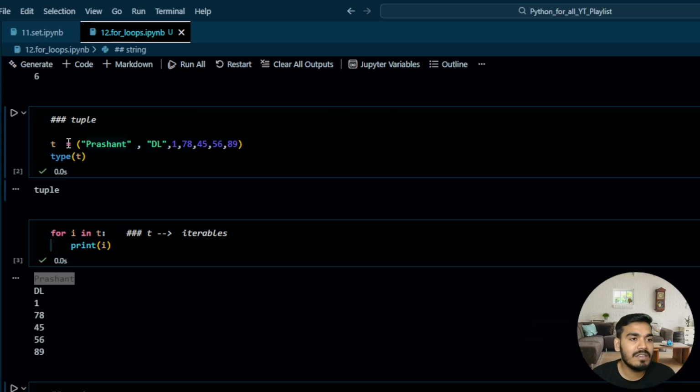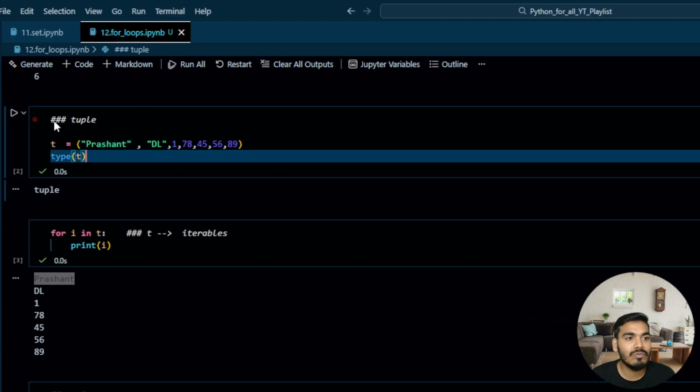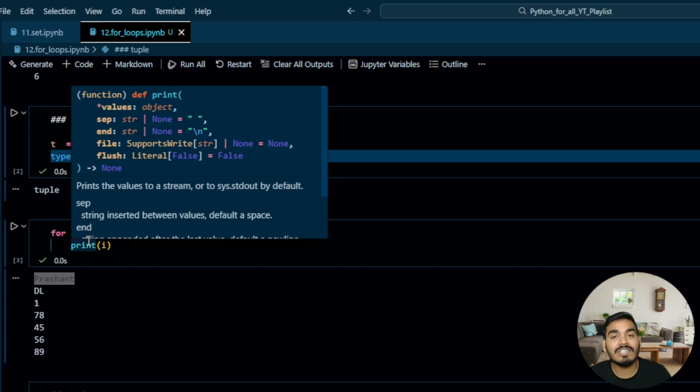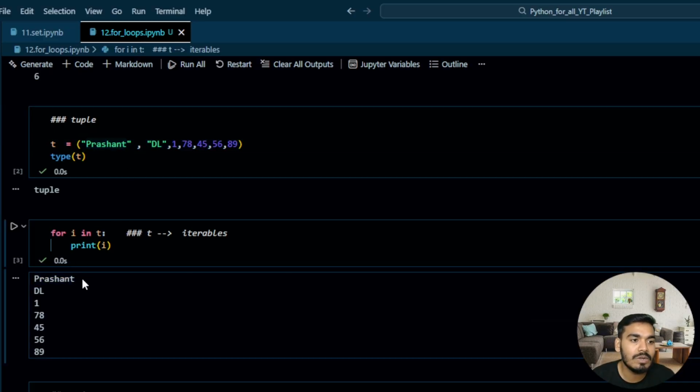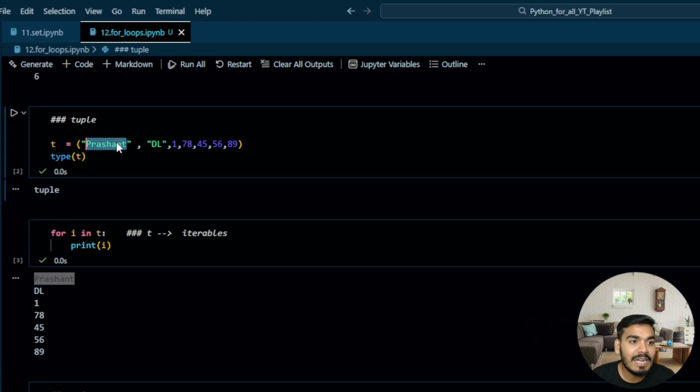Because in the given tuple, the tuple is your iterable, so it is iterating over the tuple. Once the iteration starts, first it will reach index 0 of the tuple, and the value is Prashant. So it is going to give it over here, right? It is not again going to iterate over this because it is iterating the tuple, not the string.